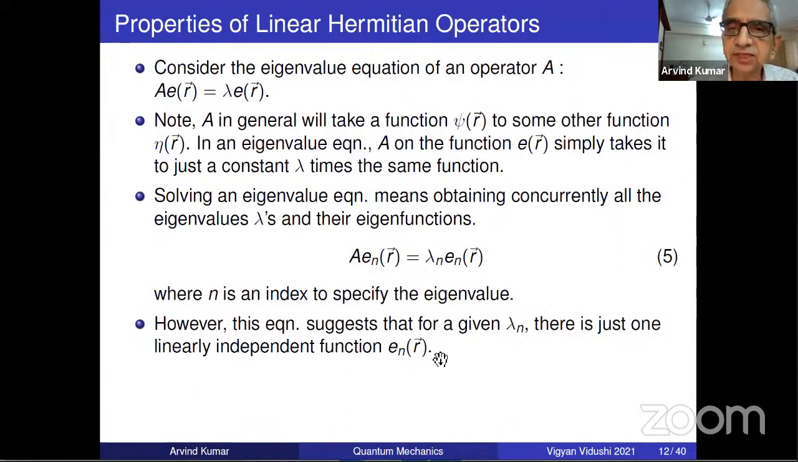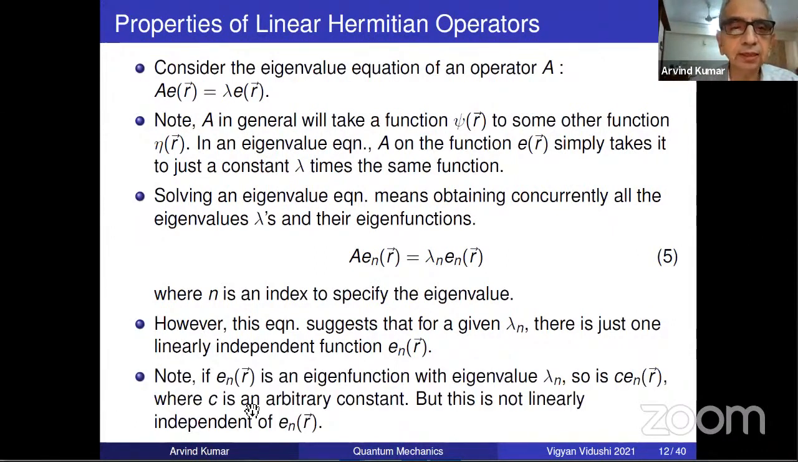However, this expression suggests that for a given lambda, there is just one linearly independent eigenfunction. The same point: if E_n is an eigenfunction, so is C E_n, where C is an arbitrary constant, with the same eigenvalue. If you put C here, you see your eigenvalue remains the same.